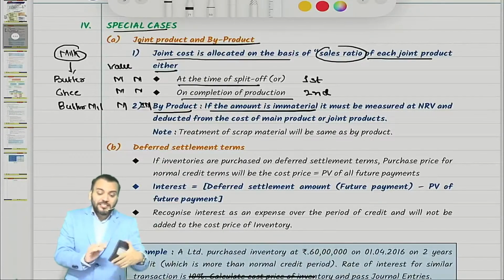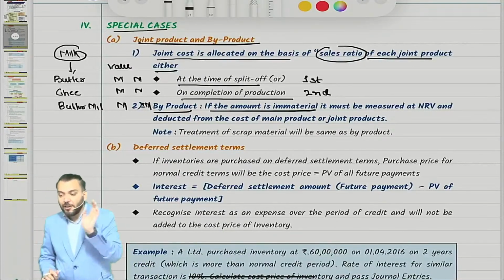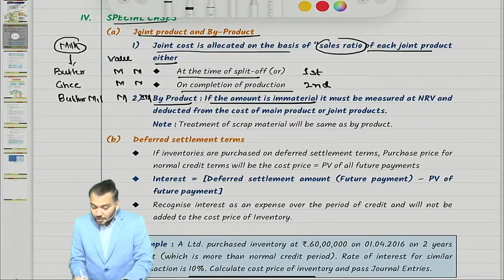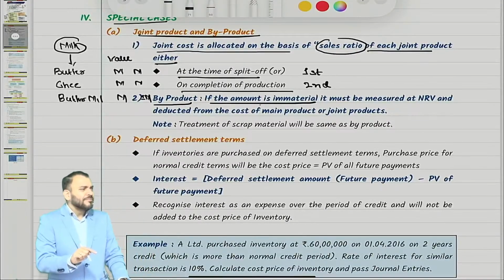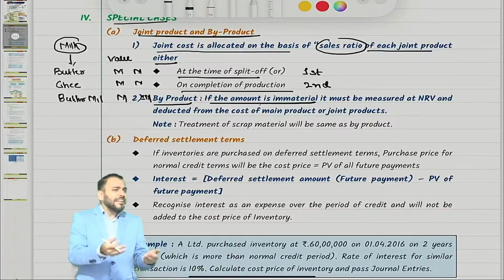It can be charged to P&L as an expense immediately. This is the materiality concept. I hope you have understood now. Correct? So, if the amount is immaterial, then can I say there is no need to apply Ind AS 2?